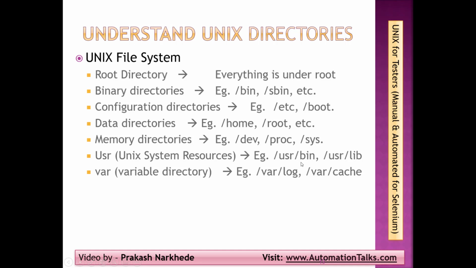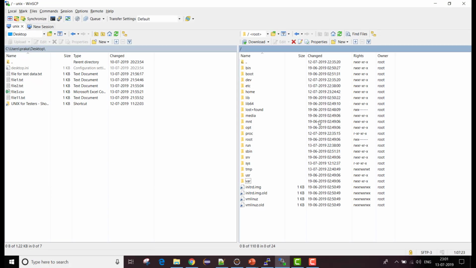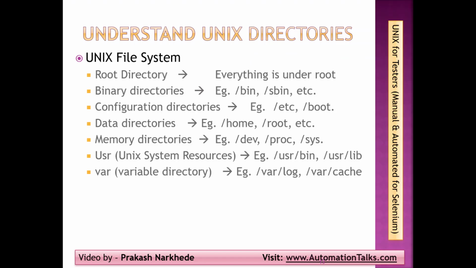In the Unix file system you also have some others like media and lost+found. All these are what I can say non-standard directories, so we are not dealing with them. Fine, so that's all I have for this video, where we talked about the important directories in the Unix file system.